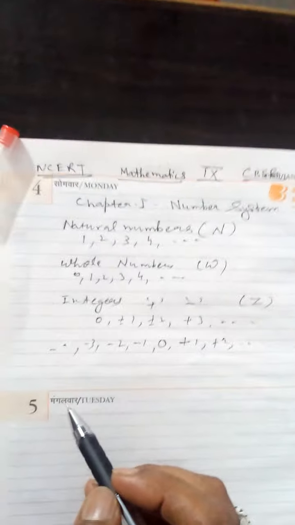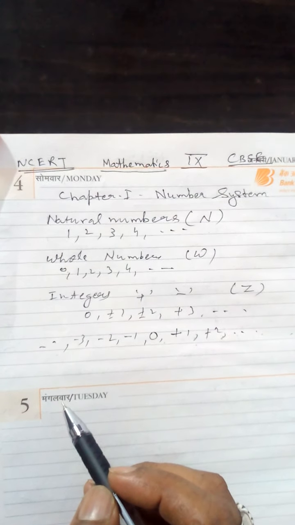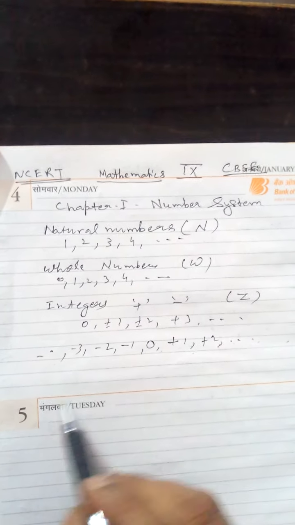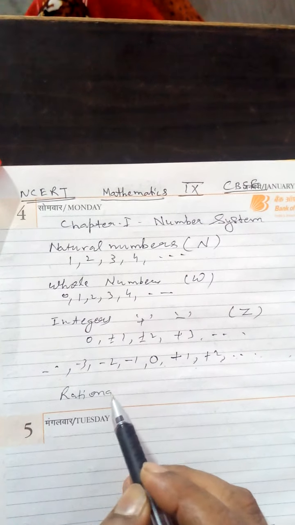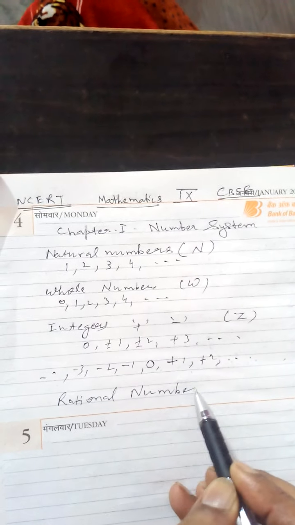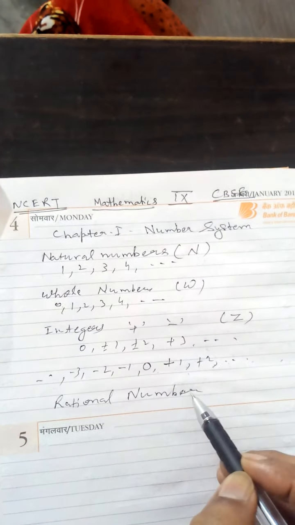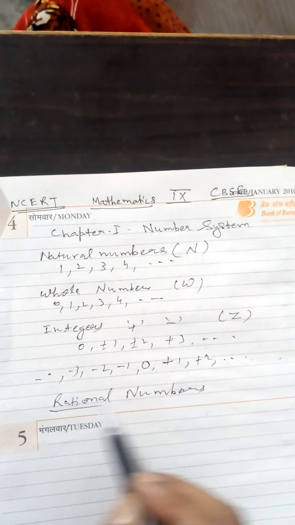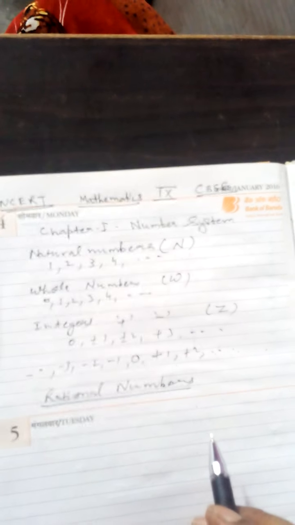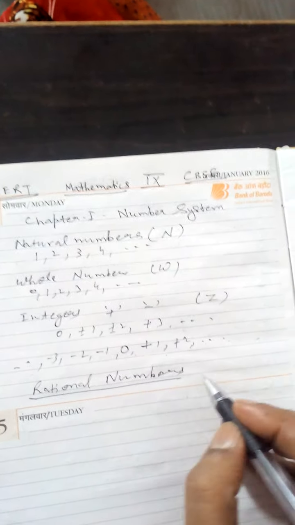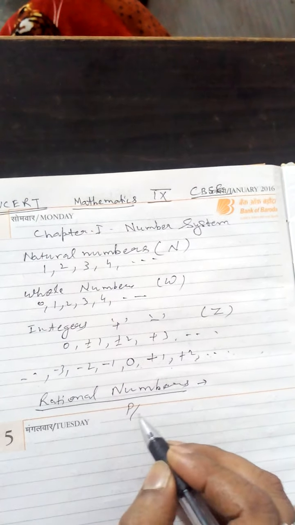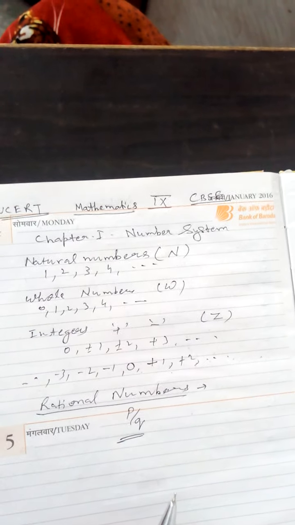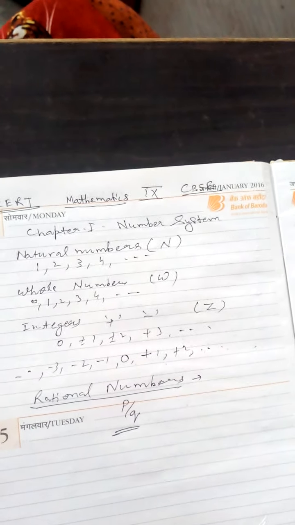Now you see what is a rational number. Next one is the rational number. Rational numbers are the numbers which can be expressed in the form of P by Q. What is the meaning of P by Q?